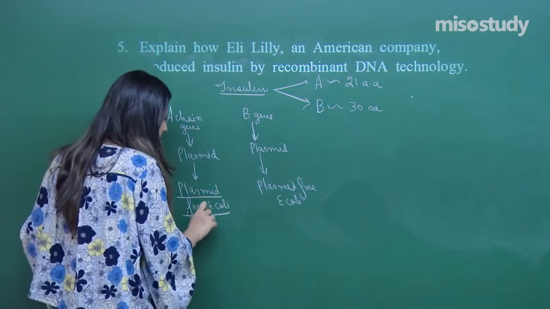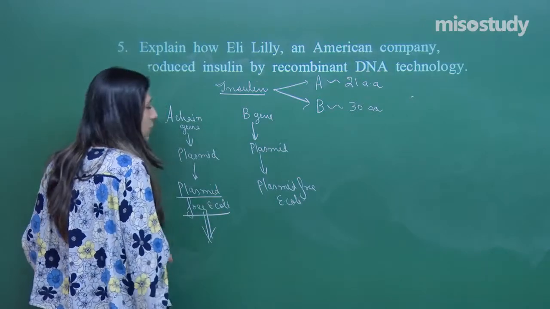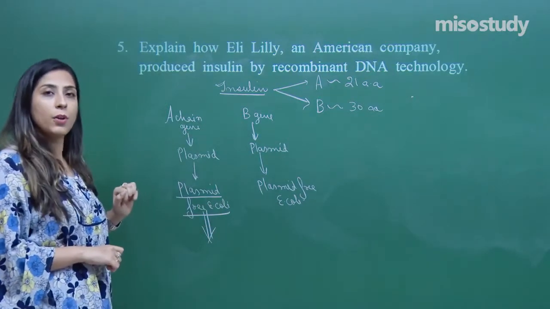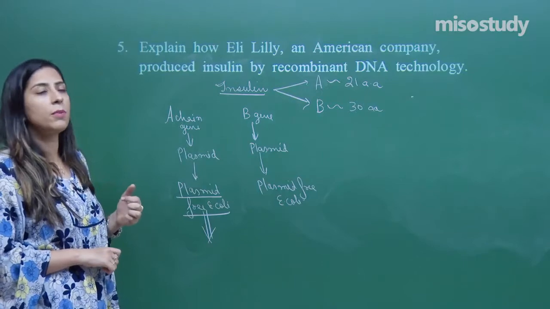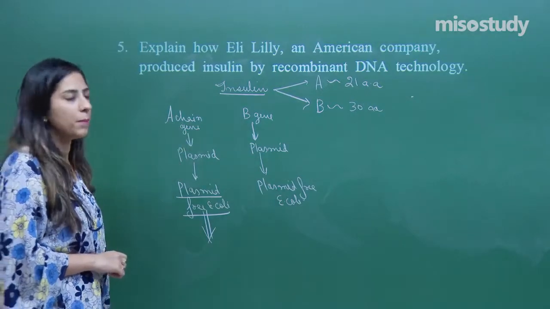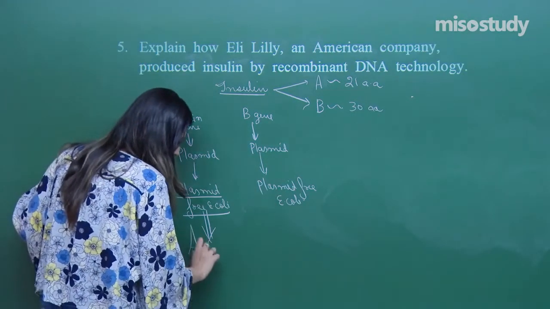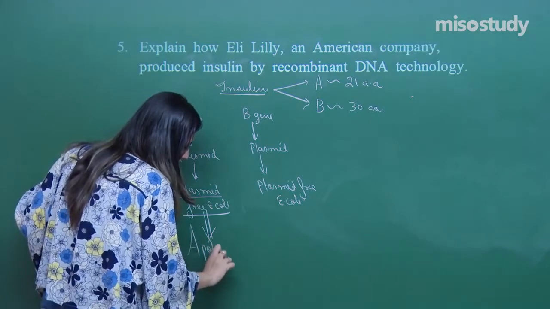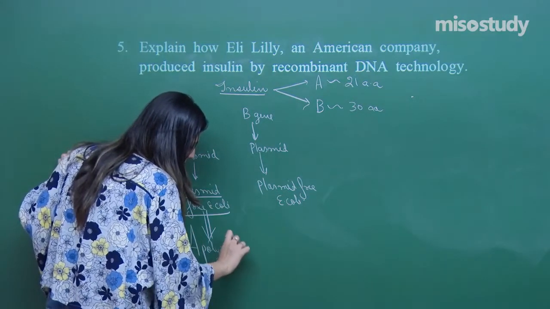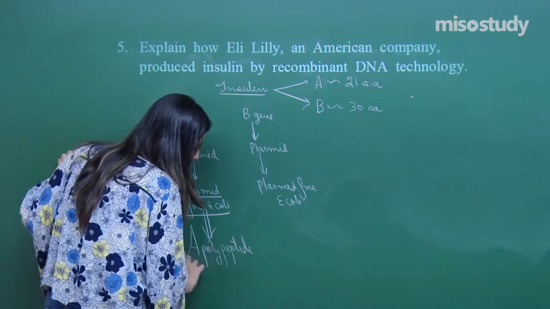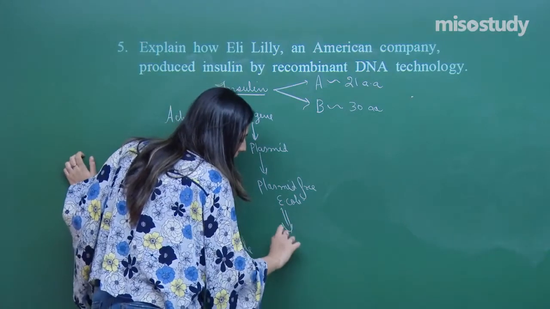Once they replicate, definitely translation also happens in them. Because of the translation, protein will be formed. In this case, the A polypeptide will be formed. In the second case, the B polypeptide will be formed.